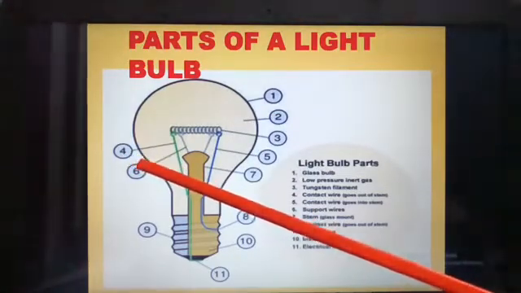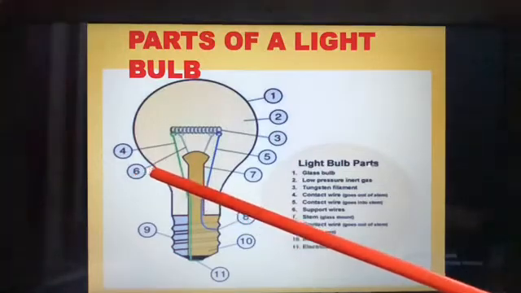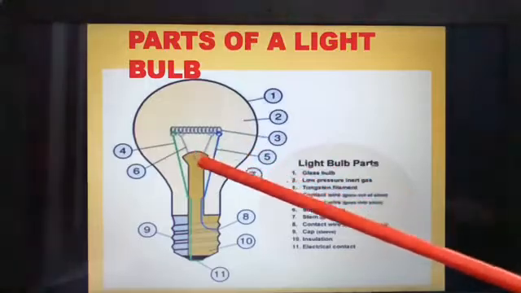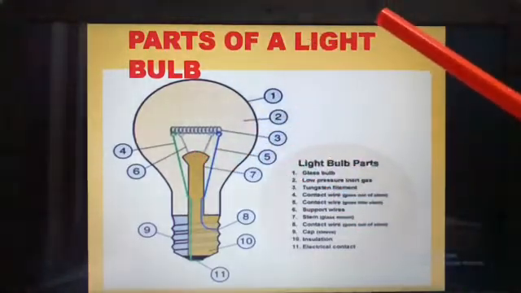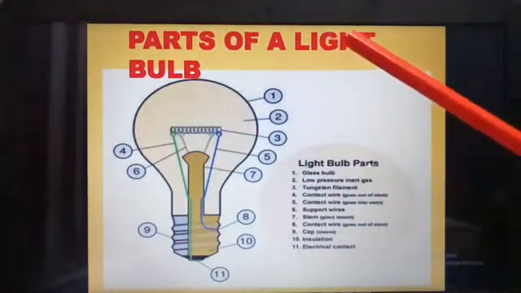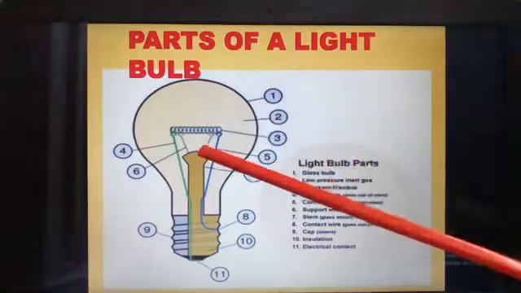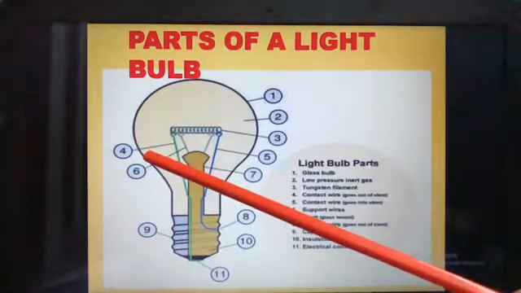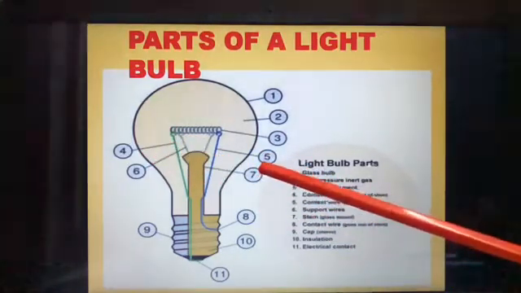Then you have the contact wire. The fifth one, again you have two contact wires. One goes out of the stem, and one goes into the stem. So this will go out of the stem and this will be inside the stem.